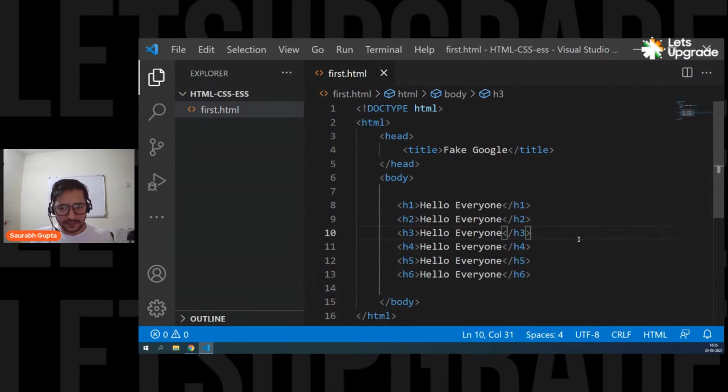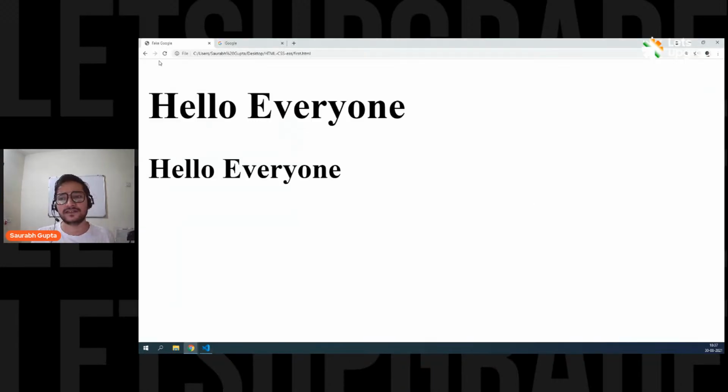Someone is asking why it is so. Because they have been created like that. When HTML was created, we wanted to show different font sizes. For example, we people read newspapers, right? In a newspaper, we have a lot of text. So for headings, you have bigger and bolder text. For normal text, you have normal small text. That's how our mind perceives data. That's why we have these heading tags, if we want to create different font sizes, so that readability and understandability are easy. So that's why we have this.